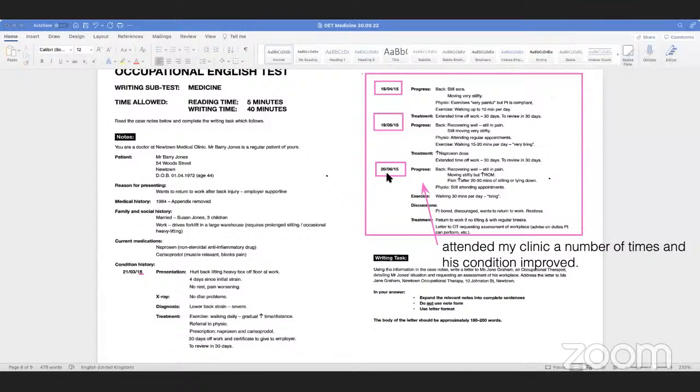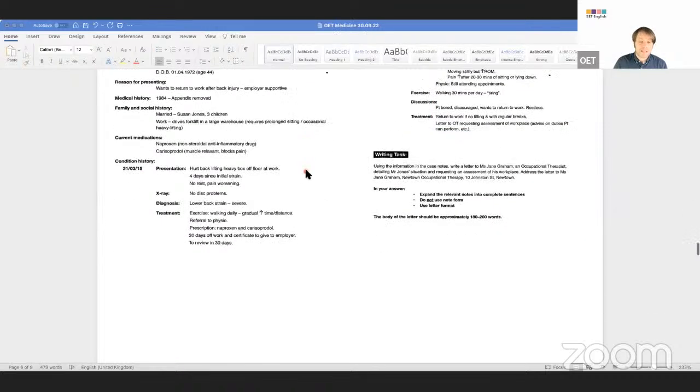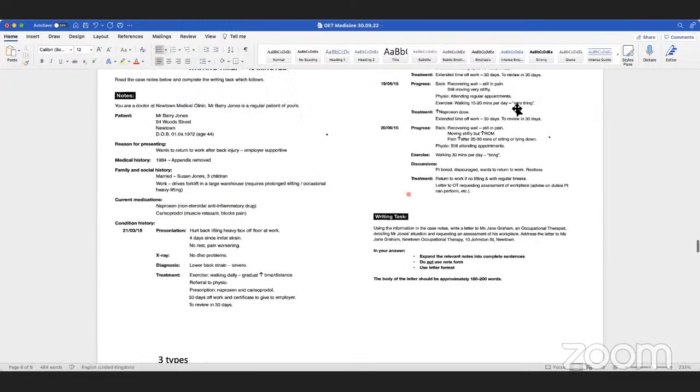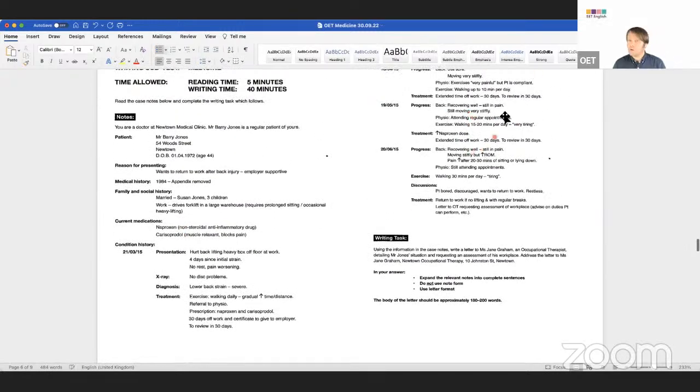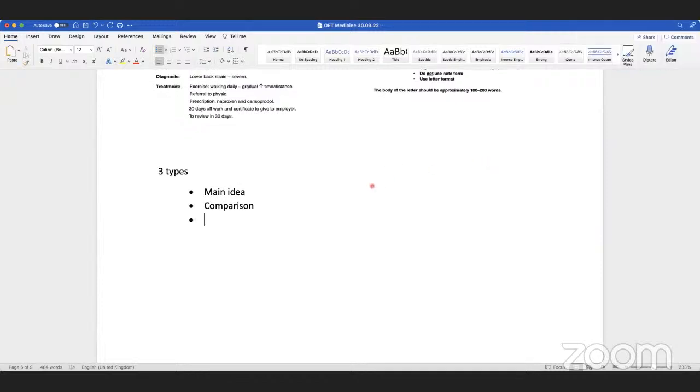Now, guys, main idea is very important, and we've done loads and loads of main idea. I honestly think that main idea is the most important form of summarizing. What are the other types of summarizing, guys? Comparison, right? His condition has improved. And listing.